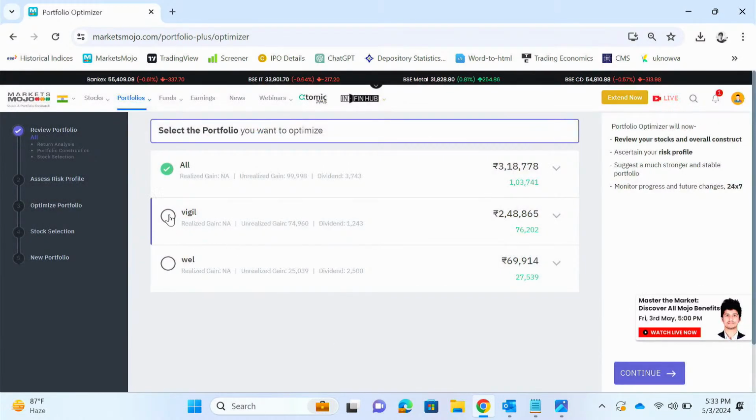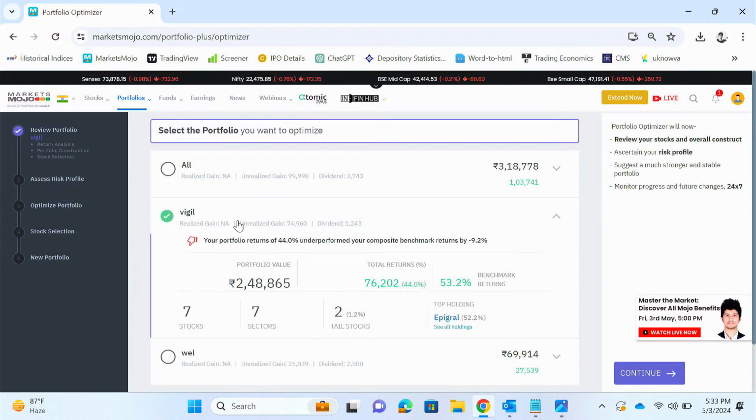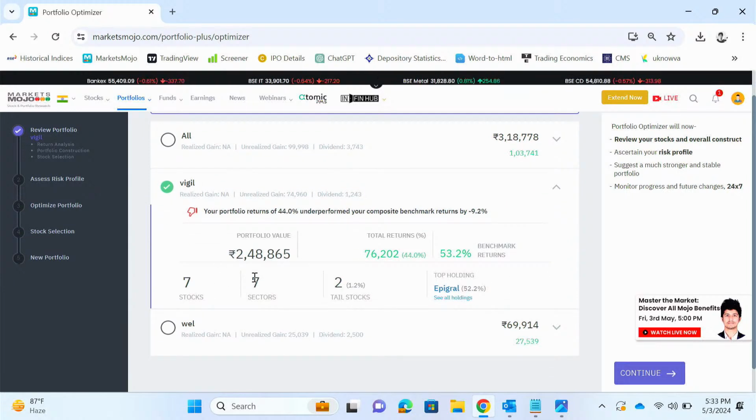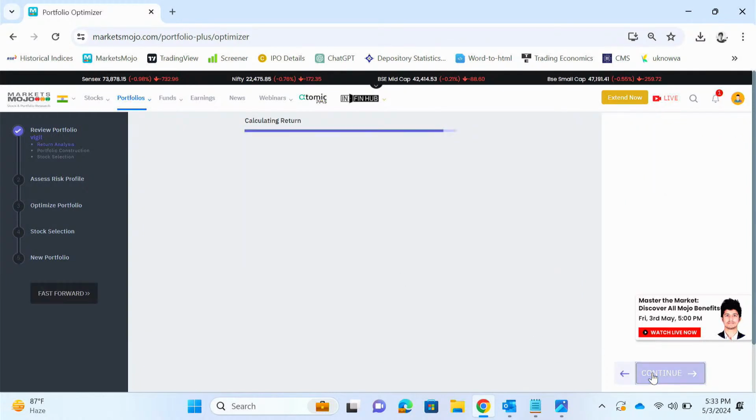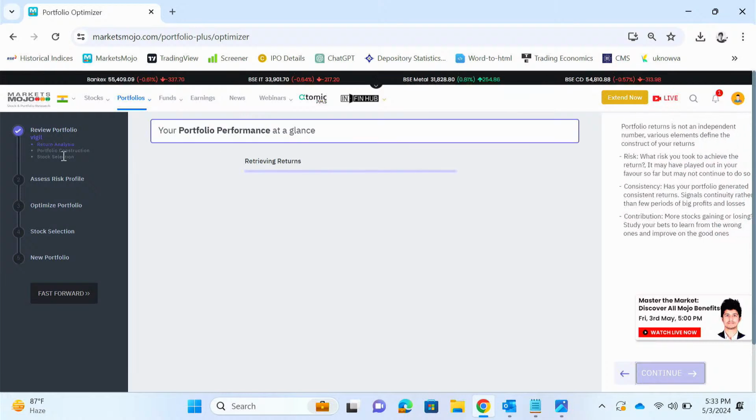Now we'll take my portfolio, which I have already earlier created. So it has 7 stocks from 7 sectors. The portfolio value is 2,48,000. Just click I understand. Continue. So now it is studying my return analysis.